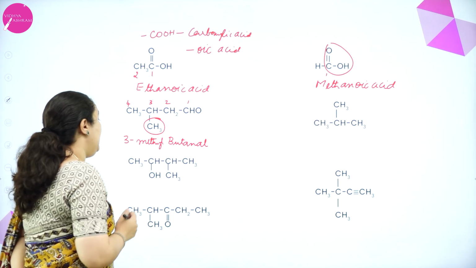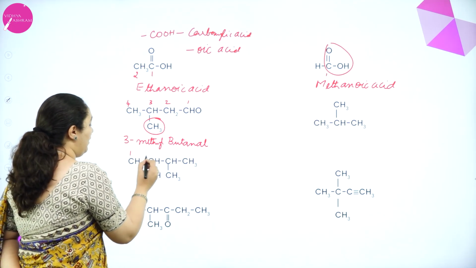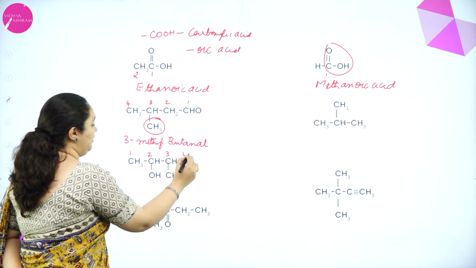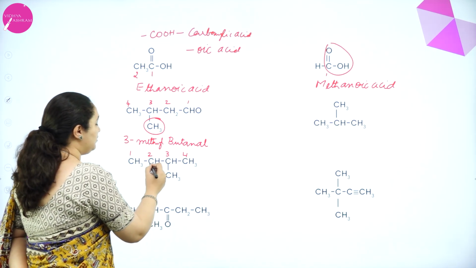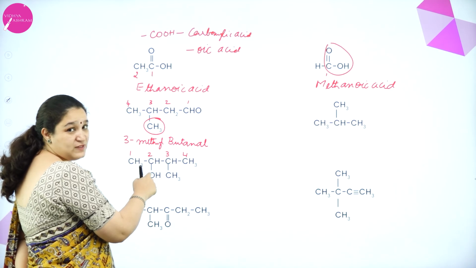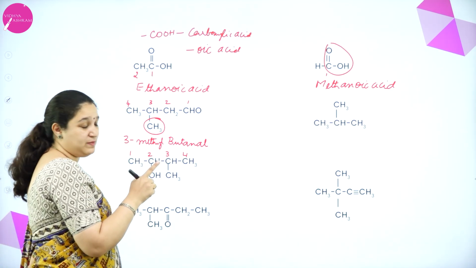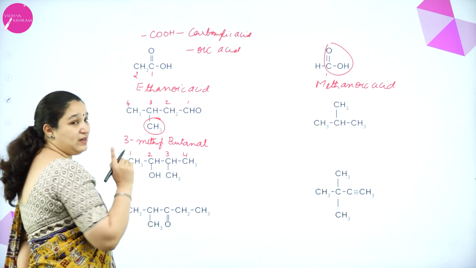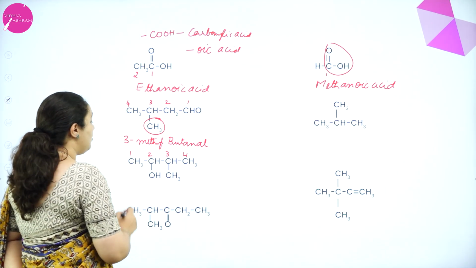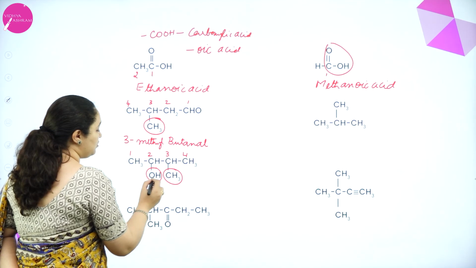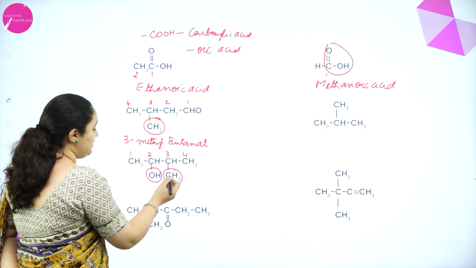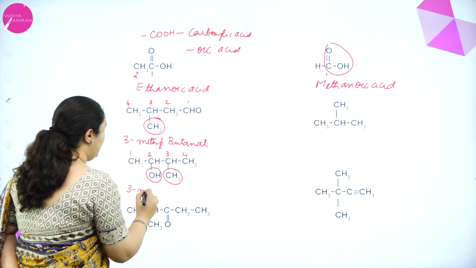Okay. Now one more I'll take here. 1, 2, 3, 4. Now you might ask me, ma'am, why not the other way? 1, 2, 3, if I do, the OH group has got first priority. It has to get the lowest possible number. So this way of numbering is correct. Okay. So again, this is the prefix, this is the suffix. So this is the functional group which goes as the suffix. So obviously 3-methyl,